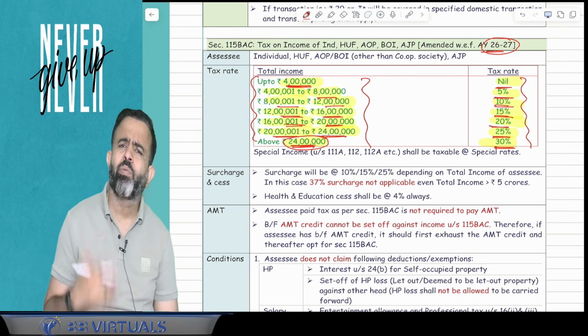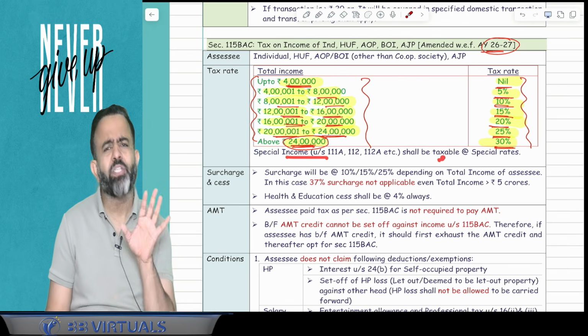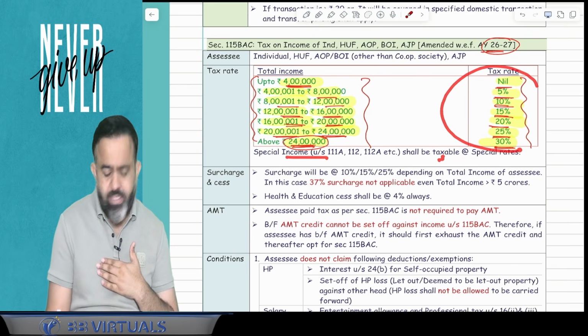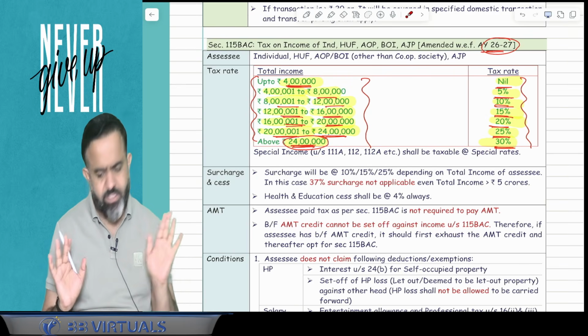So the question is, sir, what about the special rates of income? Guys, the special rates of income will be taxable as per the special rates only. This tax rate is for the general rate of income. Special rates of income are going to be taxable as per the special rates only.